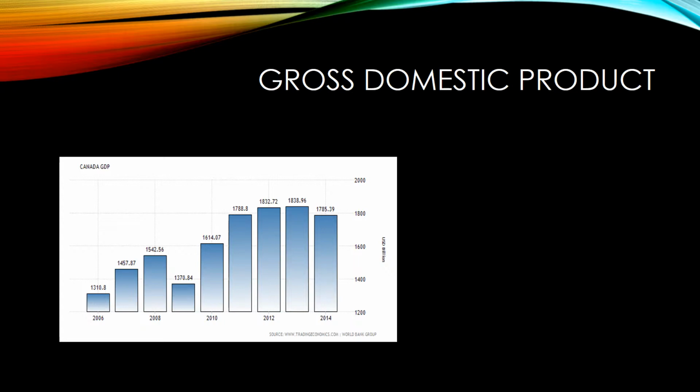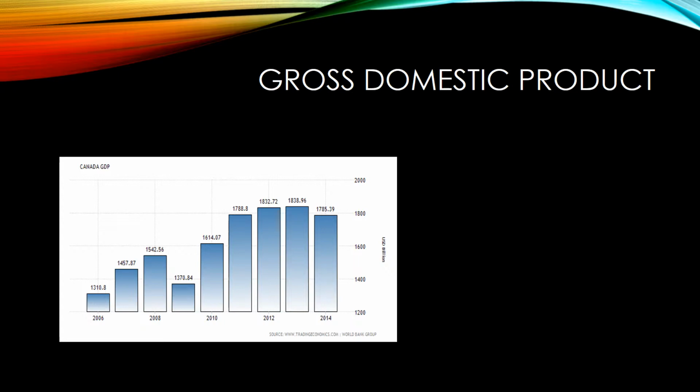The gross domestic product in Canada was worth 17,085 billion US dollars in 2014. The GDP value of Canada represents 2.88% of the world's economy.